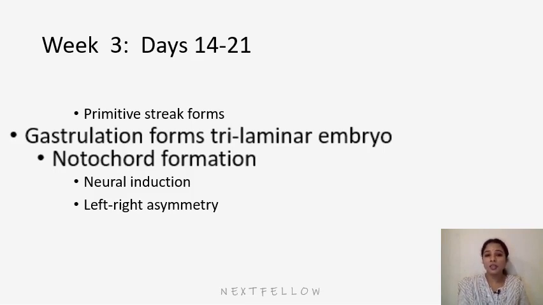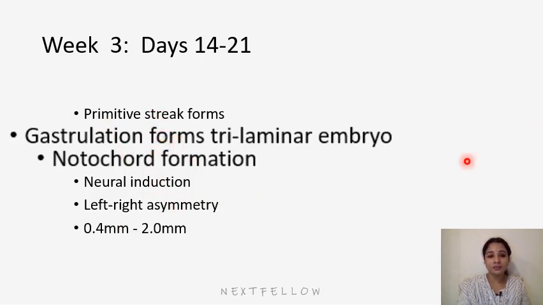During the third week the embryoblast forms a disc and becomes a trilaminar germ disc. It consists of three germ layers, and from superficial to deep these layers are ectoderm, mesoderm and endoderm. It is utmost important for everyone to understand the formation of these three germ layers from the embryoblast, because all the tissues and organs of the body are derived from one or more of these layers. So these are the events happening during the third week of development.